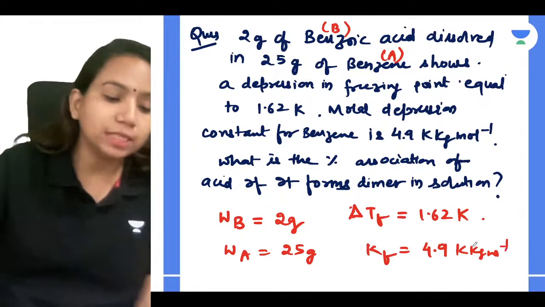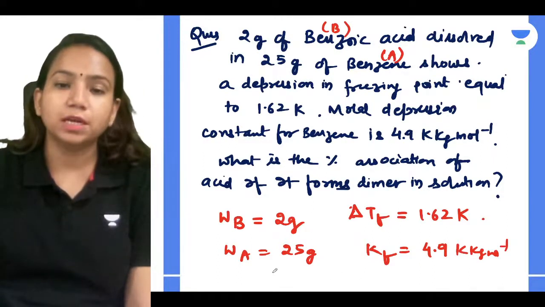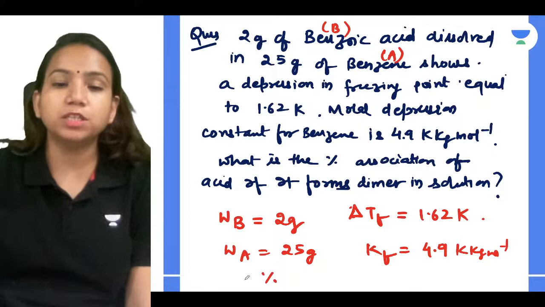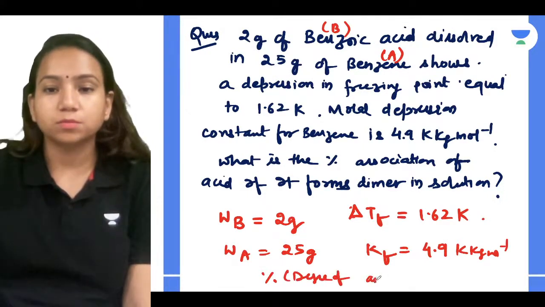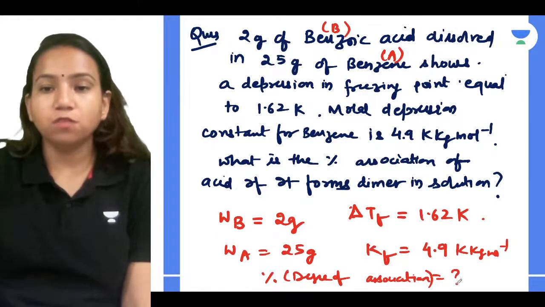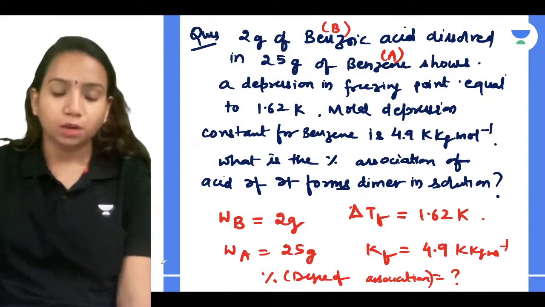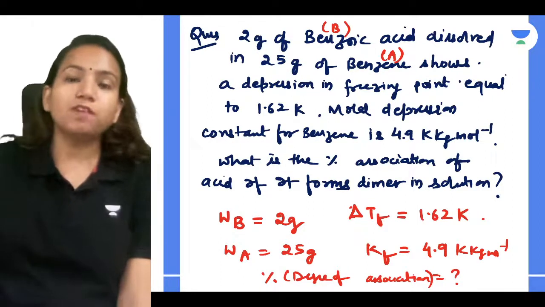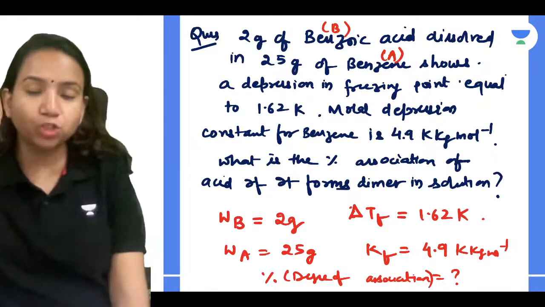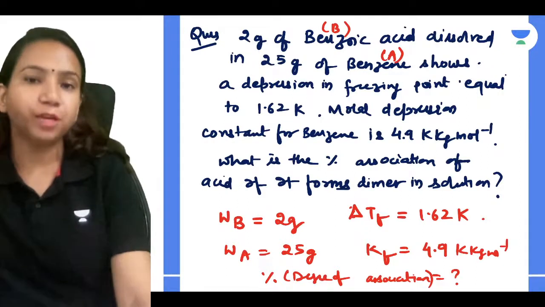What they are asking you to calculate is the percentage association of acid, so the degree of association. So obviously you have understood that you have to relate the question with the depression in freezing point.